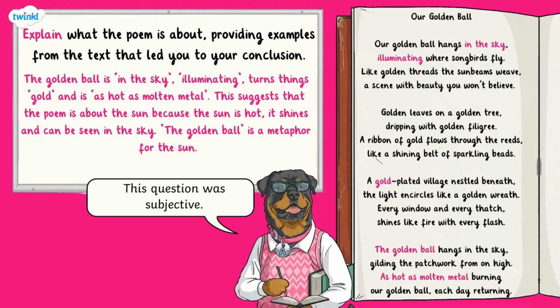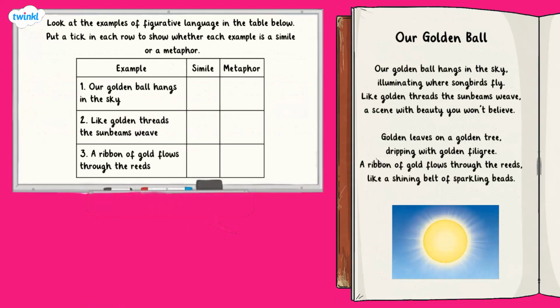This question is subjective, as you may have a different answer to your friend. Subjective means based on your own ideas or opinions. This is absolutely fine as long as you have identified that the poem is about the sun and explained your thoughts using evidence from the text. Hoo-yah! Let's have a look at another question.